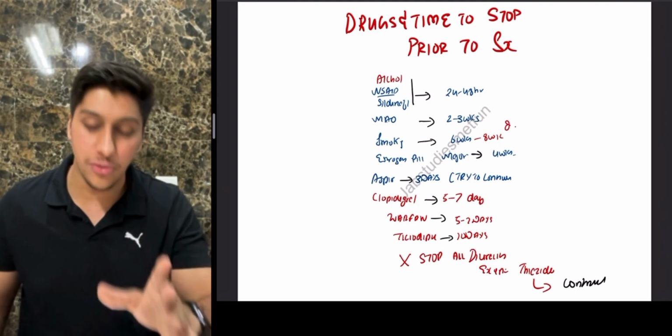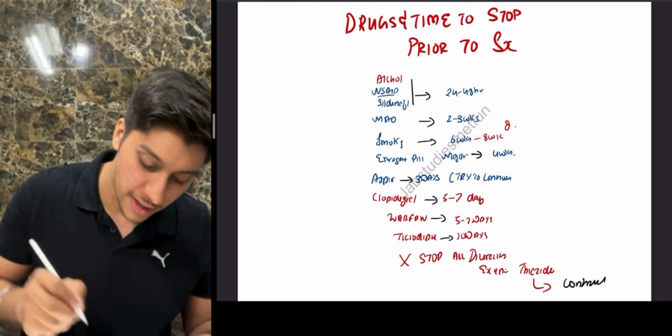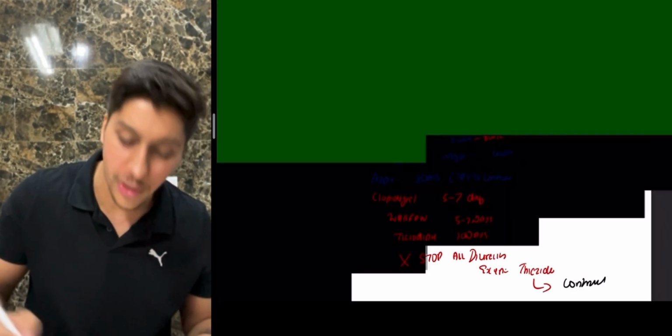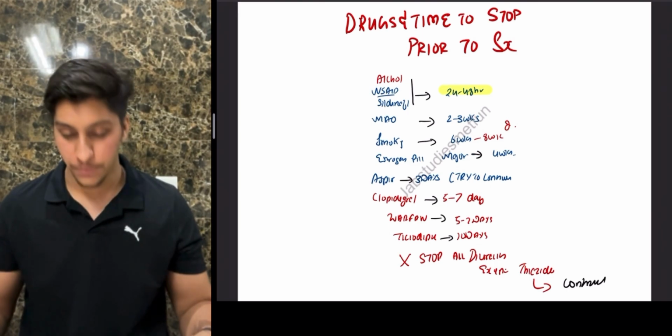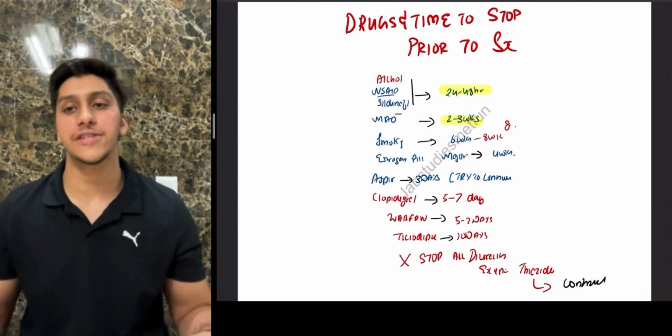Drugs and the time to stop these drugs just prior to surgery. If you have any person who is consuming alcohol, NSAIDs or sildenafil, tell them to stop it 24 to 48 hours before the surgery. MAO inhibitors should be stopped at least 2 to 3 weeks before surgery.